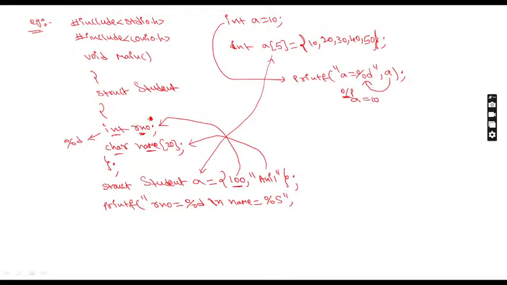Output will be A equal to 10 you'll get. Okay. So you know already in printf double quotation, what you have written you'll get as it is except the format specifier. In place of the format specifier, what will be displayed? A's value will be displayed. Now here you see, in place of percentage D you'll get 100. In place of percentage S you'll get Anil.